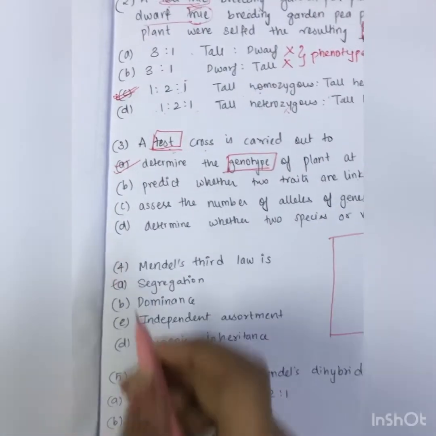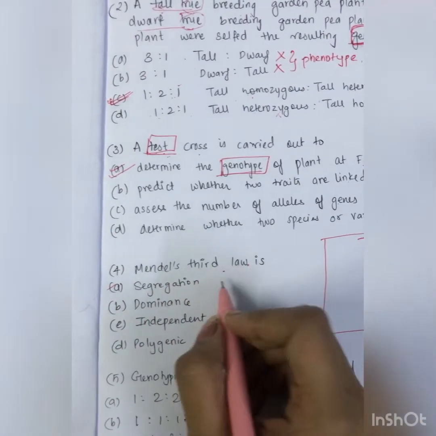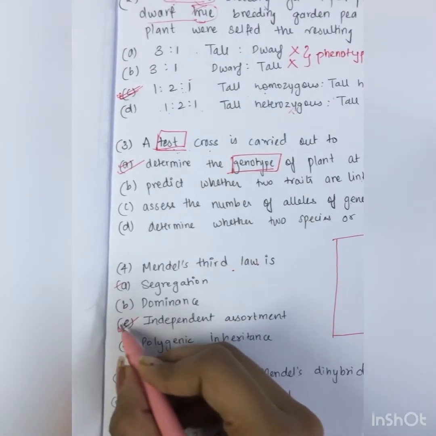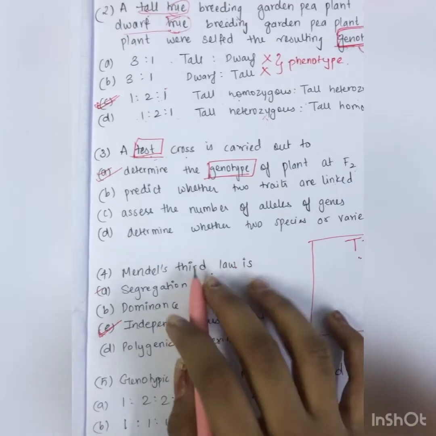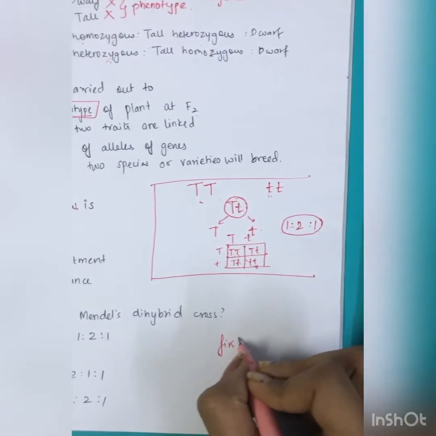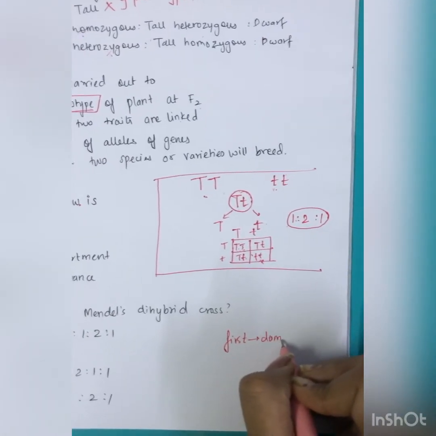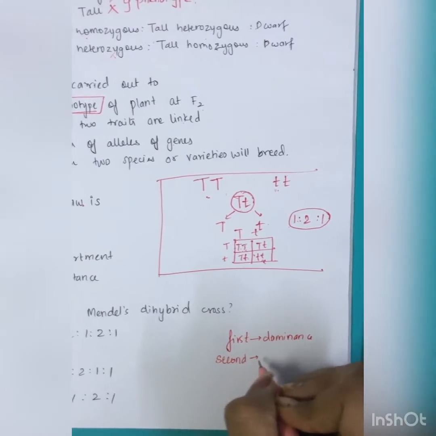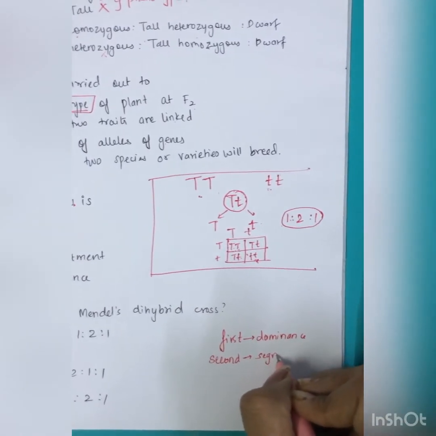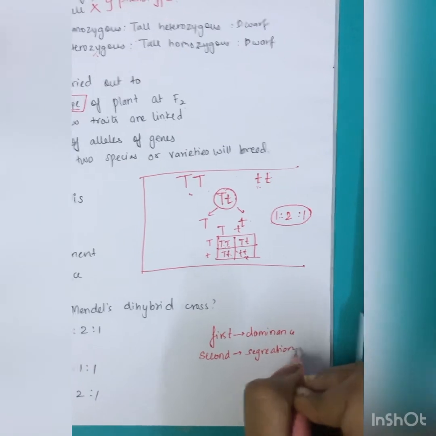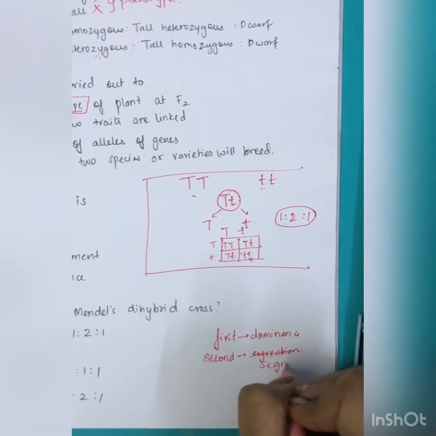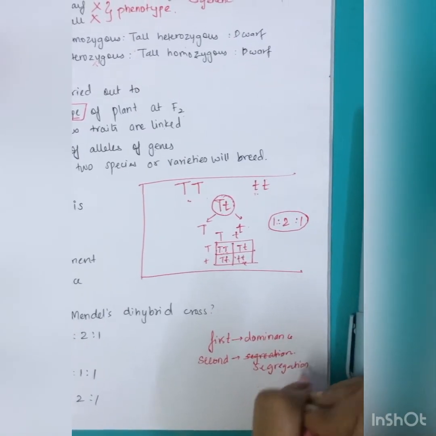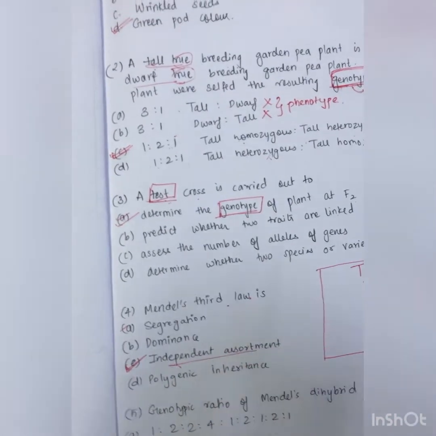Now this is the easiest one, Mendel's third law. Mendel's third law is independent assortment. One thing I have to say, here I will write: the first law is based on dominance, the second law on segregation, whereas the third law is based on independent assortment.